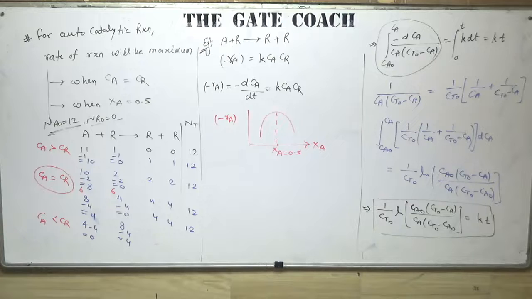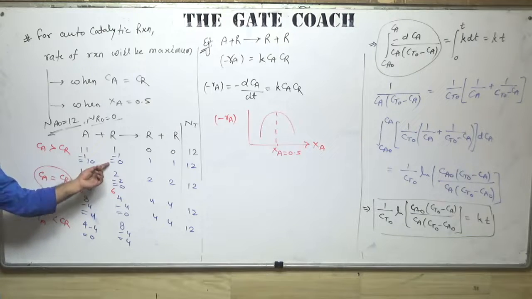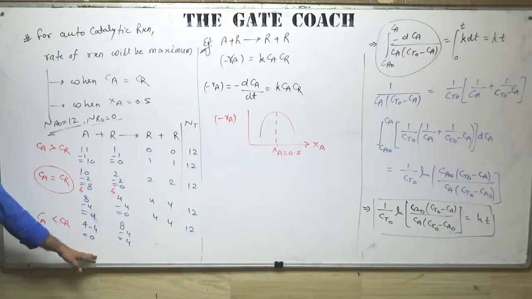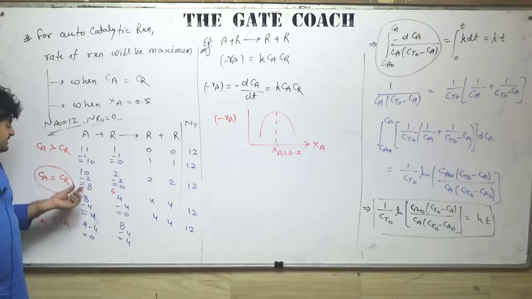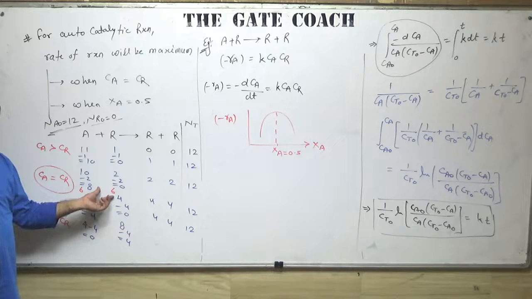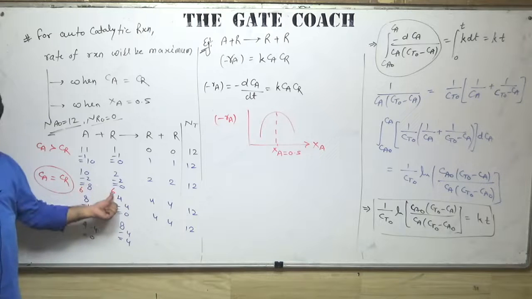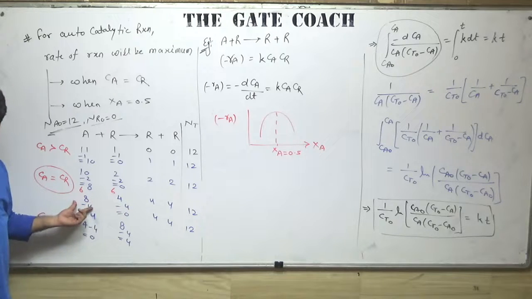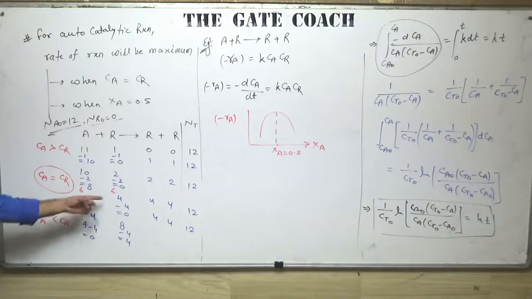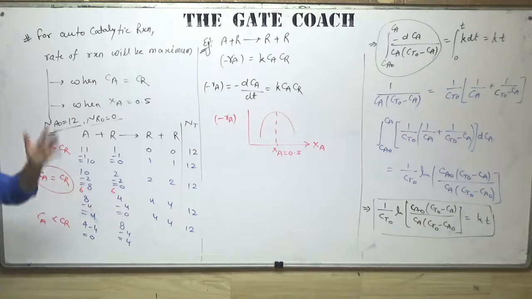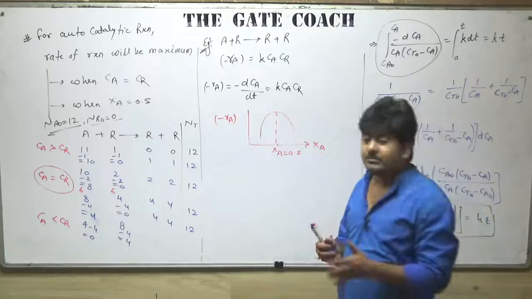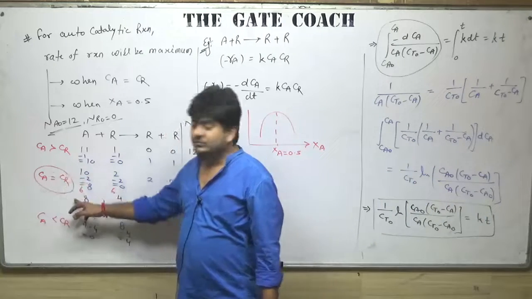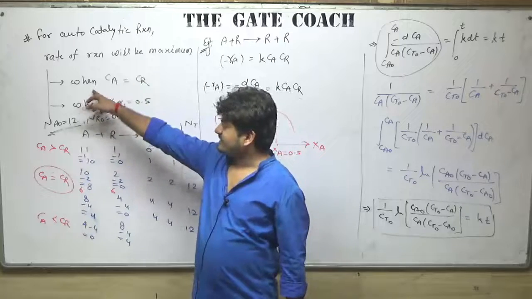Okay guys, see, when Na is greater than Nr, only 1, 2 or 4 moles are getting reacted. When Na is less than Nr, still 4 moles are getting reacted. So just try to imagine, there will definitely be a point where 6 moles of A and 6 moles of R are available. At that time, 6 moles of A will react with 6 moles of R, so all the moles are getting reacted. So the rate of reaction will be maximum in this case, as R is proportional to dNi over dt. Since the maximum number of molecules are reacting when Ca is equal to Cr, the rate of reaction will be maximum when Ca is equal to Cr.